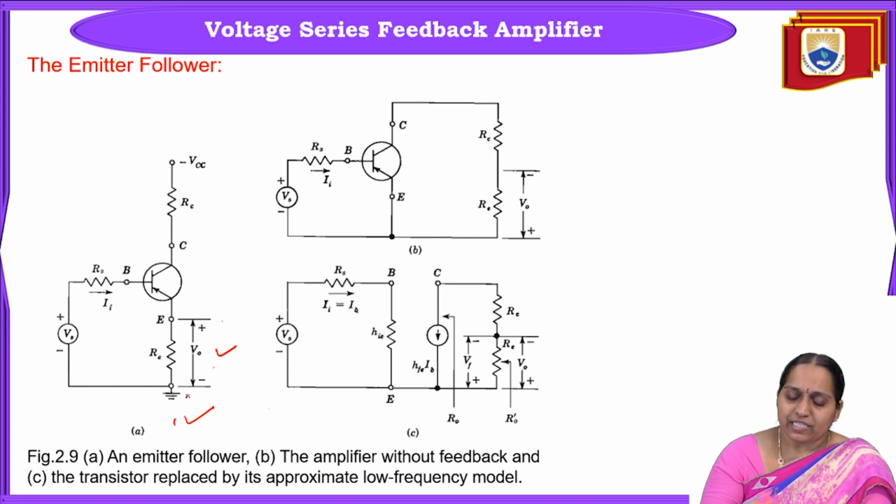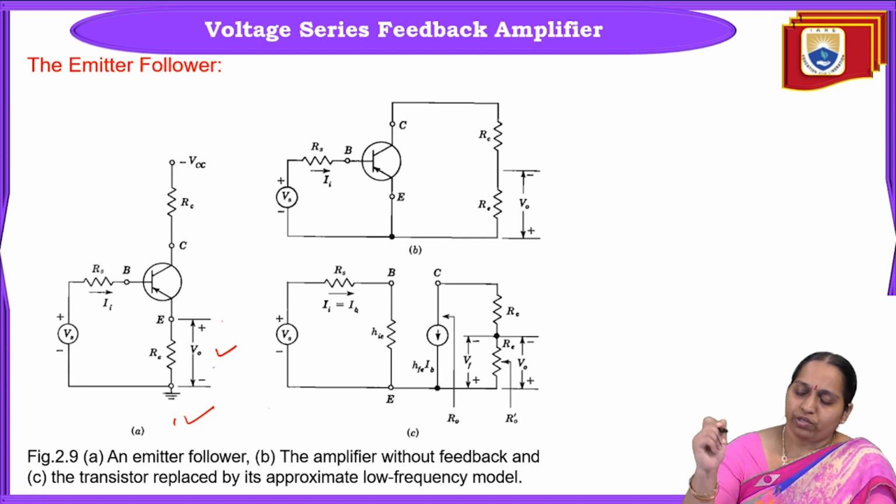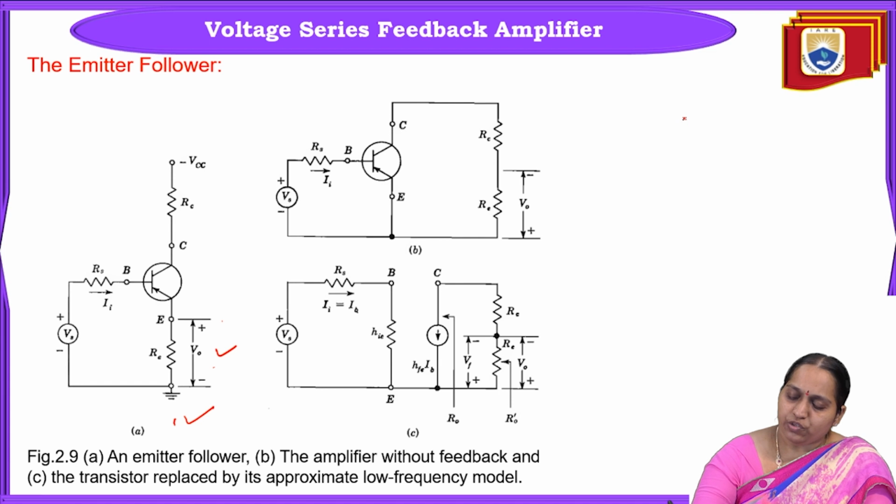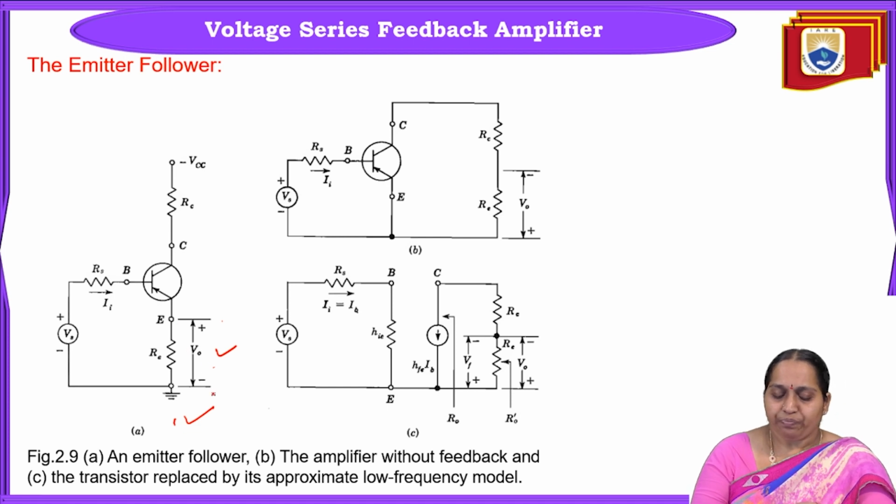Second step: after identifying what type of topology it is, what are we supposed to do next? We are supposed to draw the basic amplifier circuit without feedback. To draw this, if it is voltage sampling, what will we do?